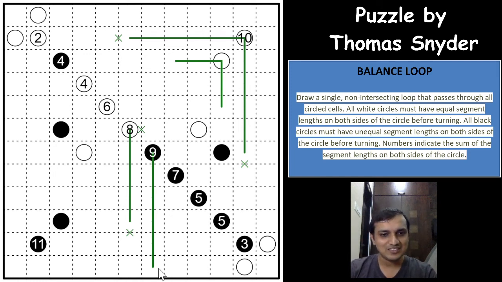Okay, we get something with that. We get the 11 here. Oh, excellent guys, excellent. Which means that now if you see this kind of counting logic is very much helpful in a balanced loop puzzle.